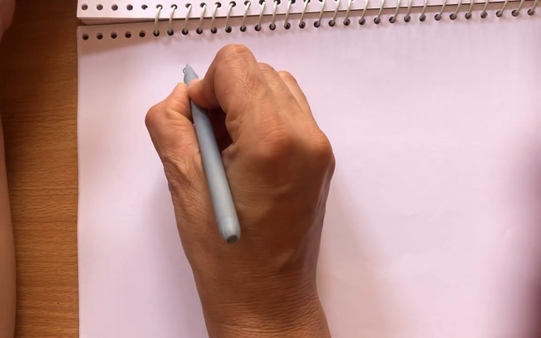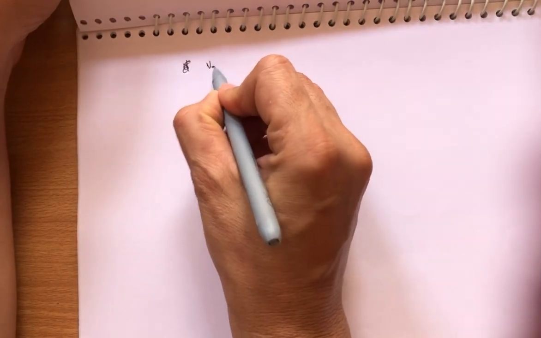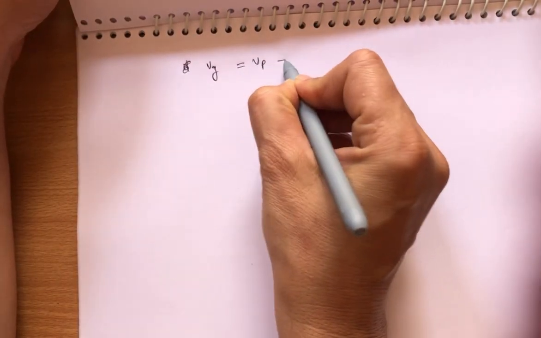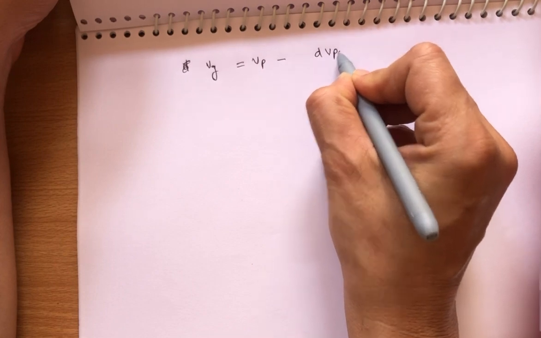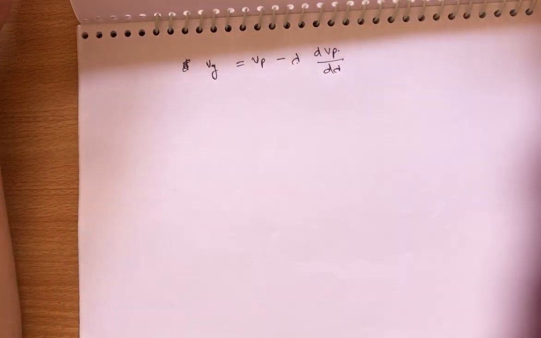So we have vg, which is equal to vp minus lambda d vp over d lambda, and from the previous equation, I am putting the value of d vp over d lambda.